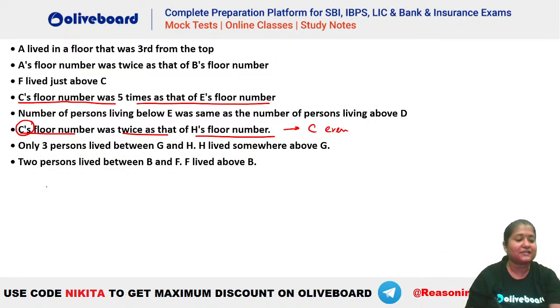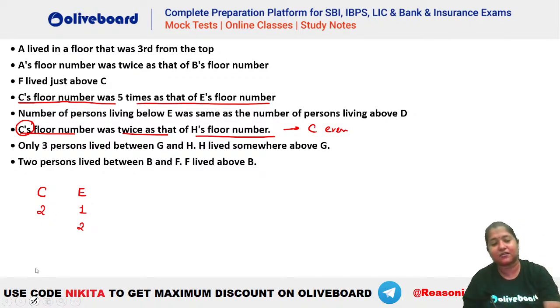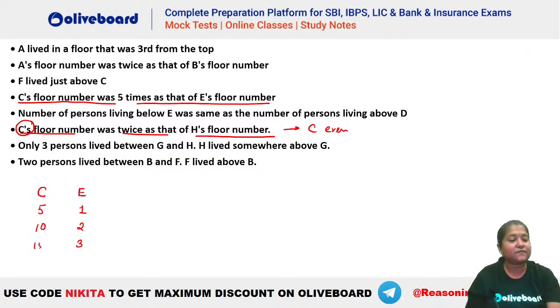Okay. So now let's see. अच्छा चलो ठीक है Apu, don't worry, we will see. Okay. So what are the possibilities for C here? C's floor number is 5 times E here. So let's say if we take E as 1, then C will be 5. Similarly, if this is 2, this will be 10. If this is 3, this will be 15. If this is 4, this will be 20, right?